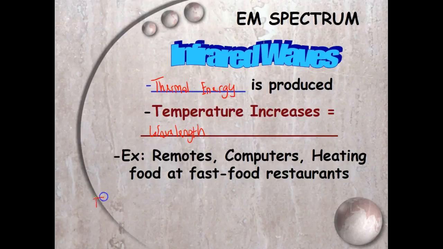So as my T goes up, my wavelength will start to become shorter, right? So an example of this is we use remotes, computers, heating of food at fast food restaurants. You know, those infrared goggles that you can see out into the night, and it'll show somebody's body heat being shown off. That is used with infrared waves.